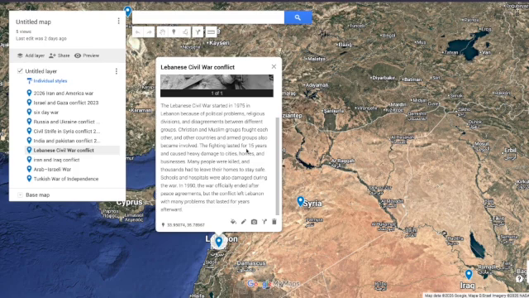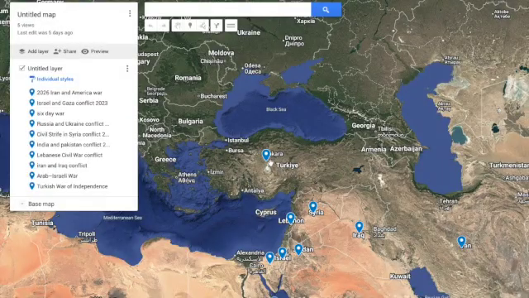Schools and hospitals were also damaged during the war. In 1990, the war officially ended after peace agreements, but the conflict left Lebanon with many problems that lasted for years afterward.